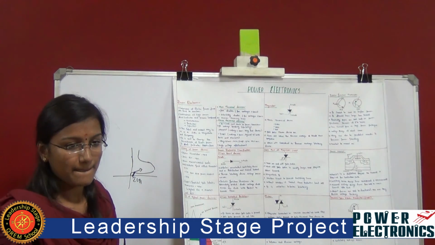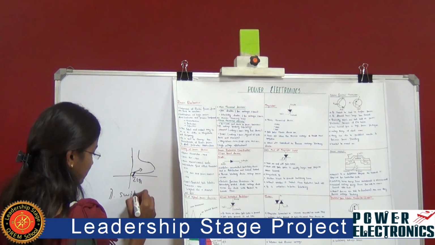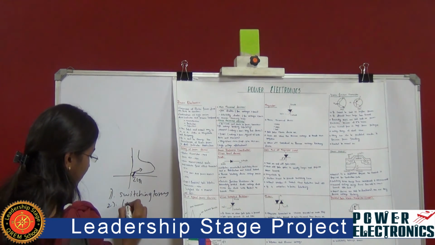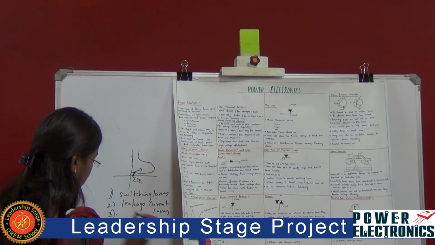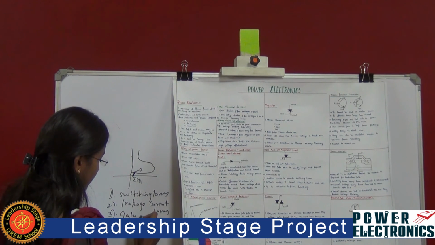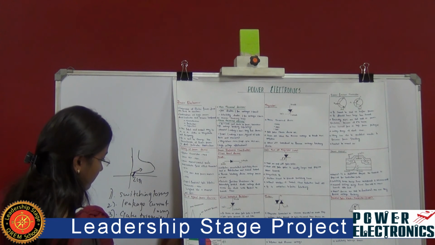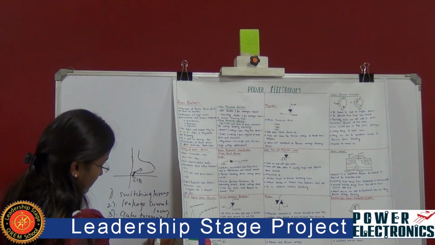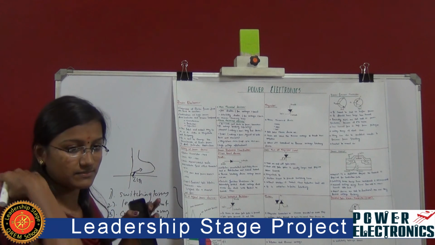What are the different losses that occur in a thyristor while operating? Losses like switching losses, leakage current losses, gate triggering losses, and forward conduction losses. These are the losses which occur in this thyristor.